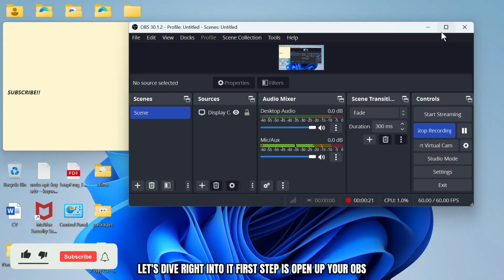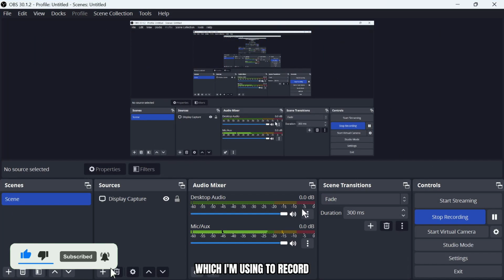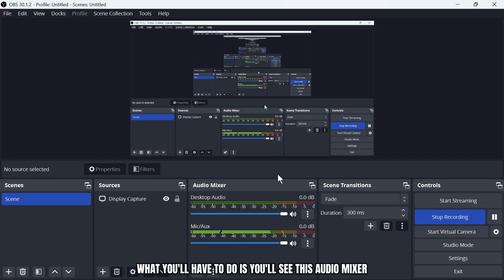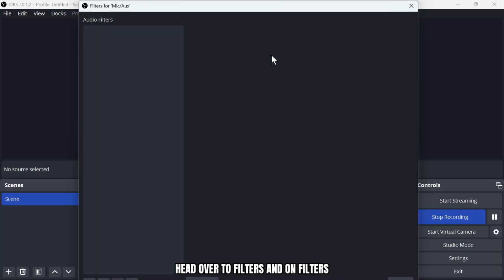First step is open up your OBS. So let's say that this is my OBS right here, which I'm using to record. Now, what you'll have to do is you'll see this audio mixer and you'll see your mic right here. Now you can see that my mic is currently working. All I have to do is tap on the three dots right here, head over to filters, and on filters,